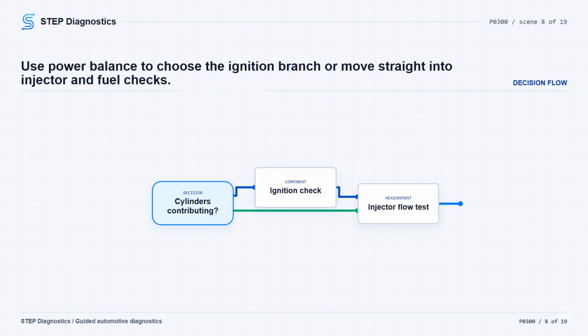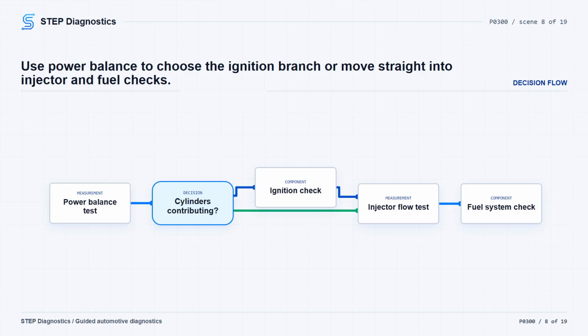Now run the cylinder power balance test. If all cylinders are contributing correctly, move on to injector flow testing. If one or more cylinders are not contributing correctly, check the ignition system path next. When an ignition concern is found, repair it as needed, clear the PCM codes and repeat the self-test.